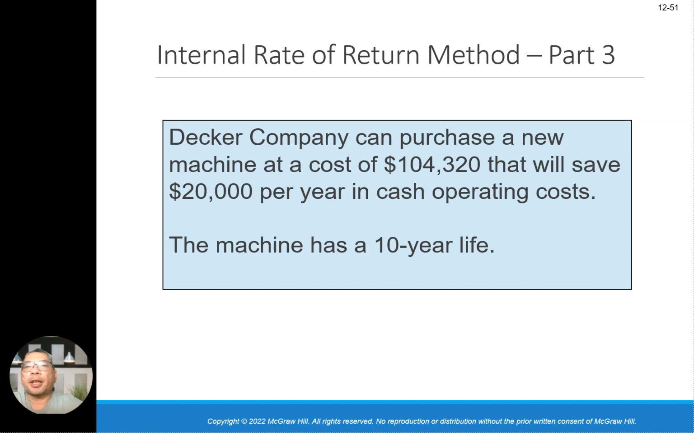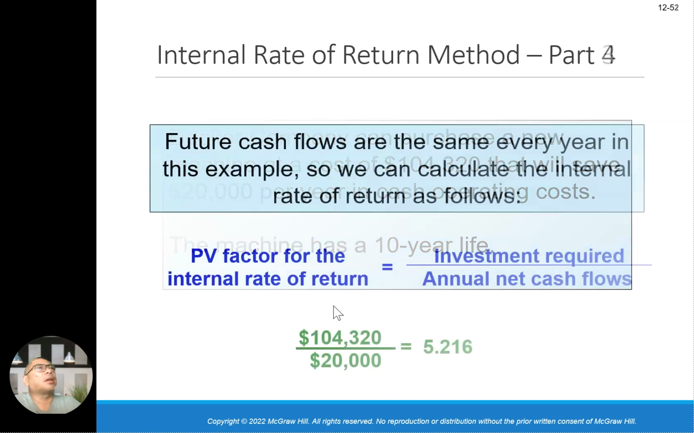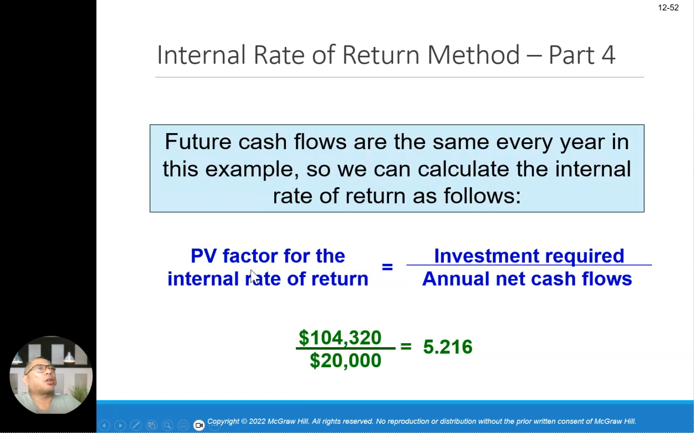What is the Decker Company? Part number 3. An example here: Decker Company can purchase a new machine at a cost of 104,320, which will cost about 20,000 per year for the cash operating cost. The machine has about 10 years of life. So when you calculate, you do a present value interest factor: the investment of 104,320 divided by 20,000 is 5.216. Okay, this is the logic given to you. You plug in the numbers, you get 5.216.